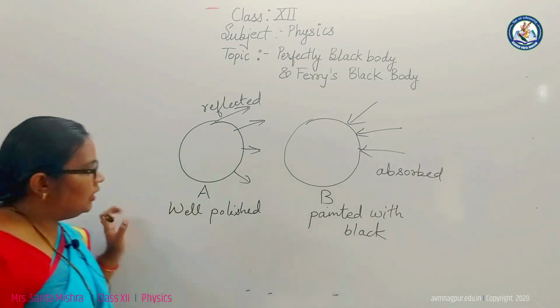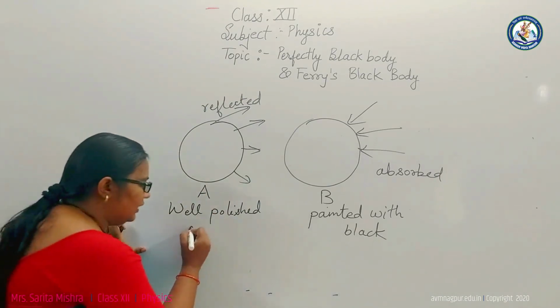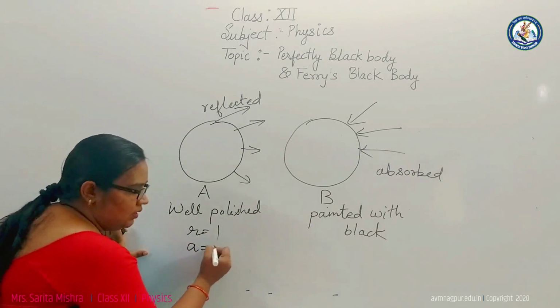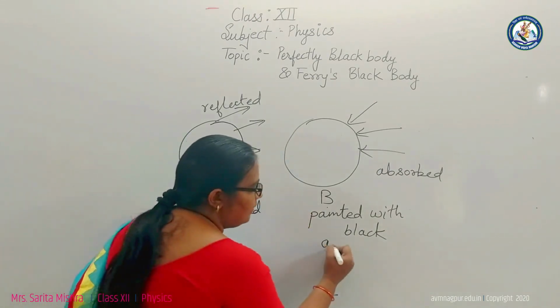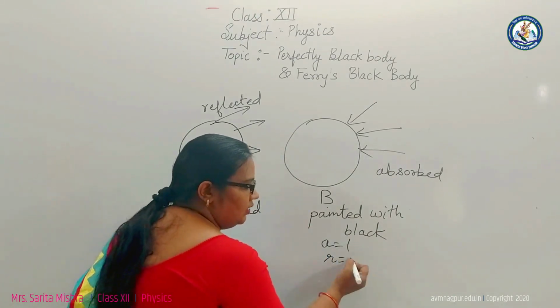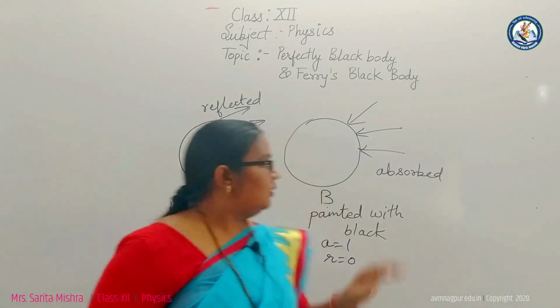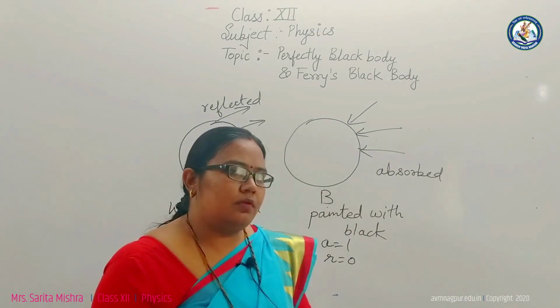Here the coefficient of reflectivity is 1 and the coefficient of absorptivity is nearly 0, while for the black object the coefficient of absorptivity is 1 and the coefficient of reflectivity is nearly 0. So this is the explanation for why all good absorbers are good emitters.